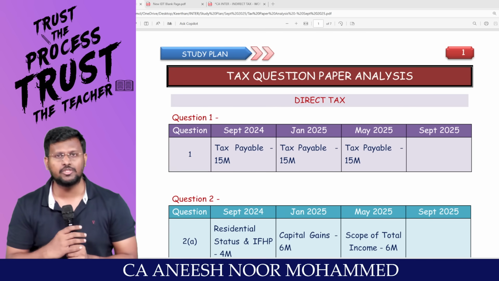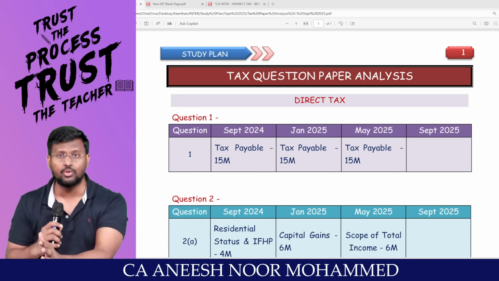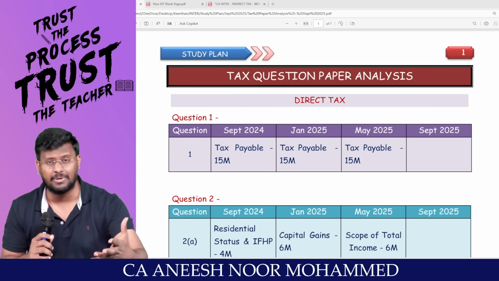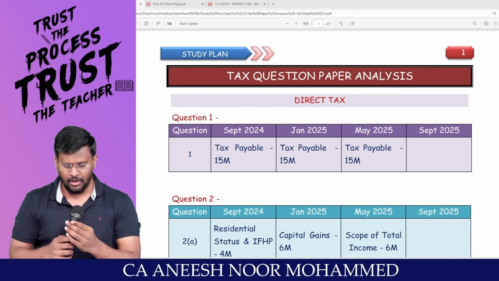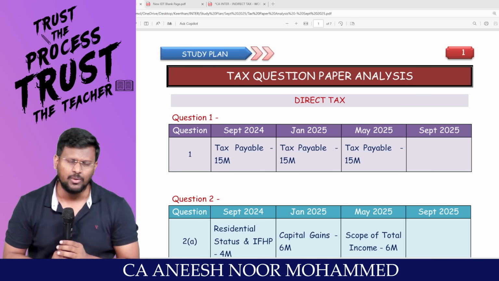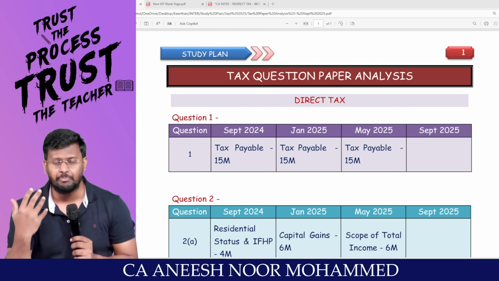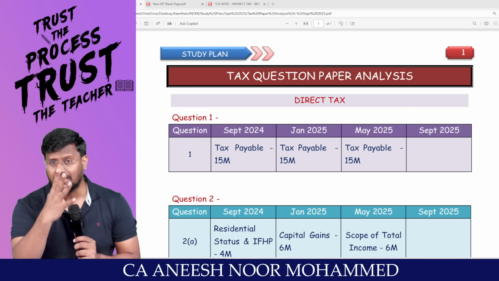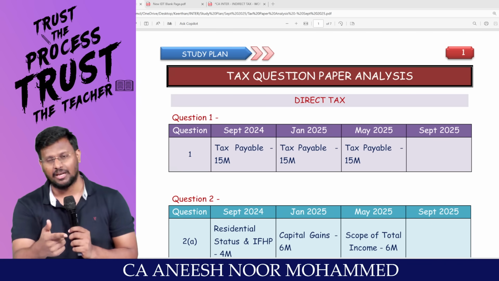Yes, my dear lovable students, the subject tax is like that because we have a lot to study in both DT and also in IDT. Actually, these two subjects should be kept as two examinations, according to me. But ICAI is giving so much content to be revised in 1.5 days. Sir, my biggest doubt now is how to write 100 marks in tax. If that is the case, I'm here to help you, my dear lovable students.